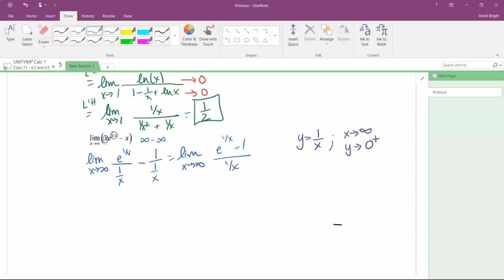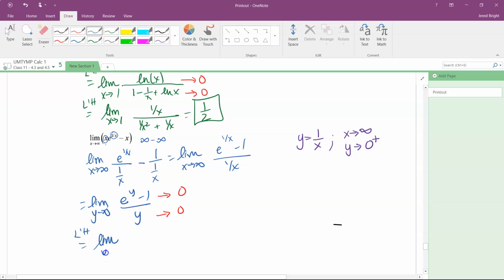Okay, so then I can transform this into limit as y goes to 0 now of e to the y minus 1 over y. This is still indeterminate. Numerator goes to 0, denominator goes to 0. Okay, so then I have to use L'Hopital's rule and say this is the limit as y goes to 0 from the right side of e to the y over 1, and I can crank this out and I get 1.